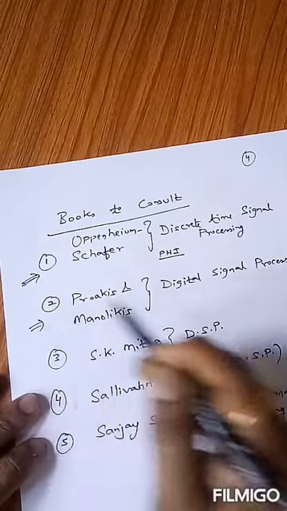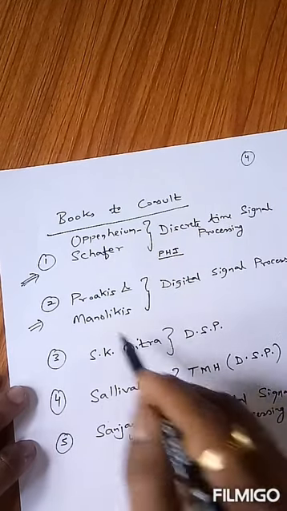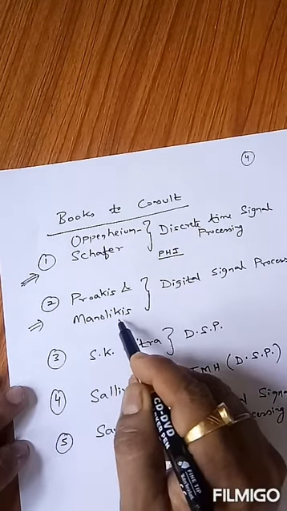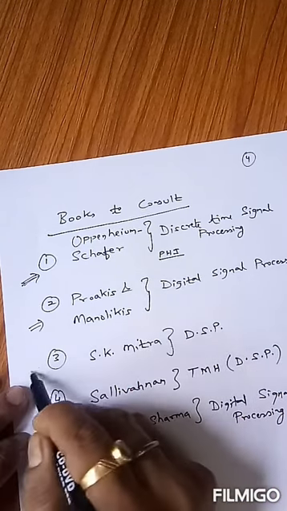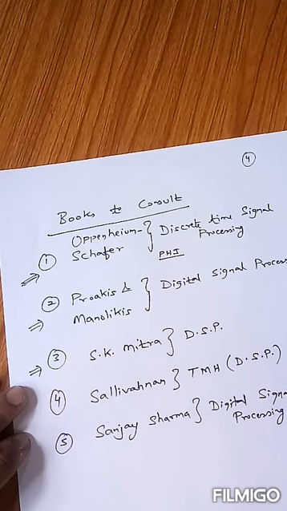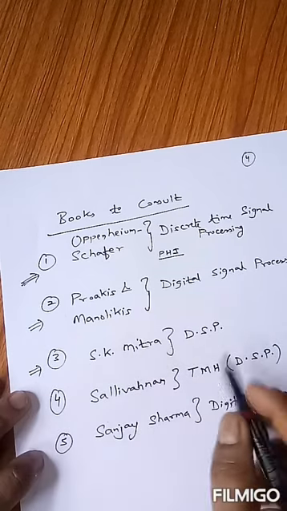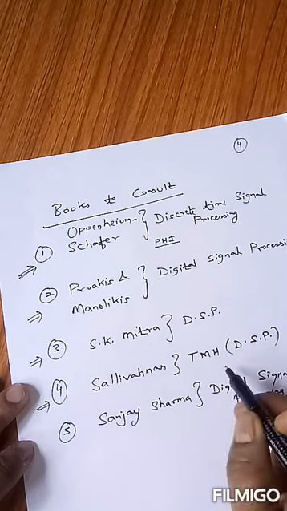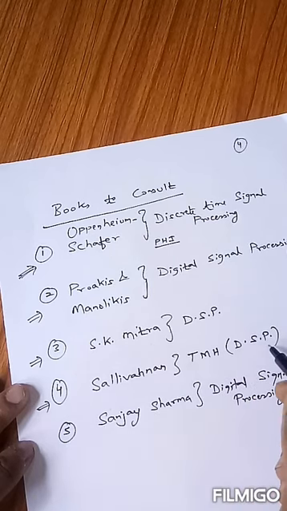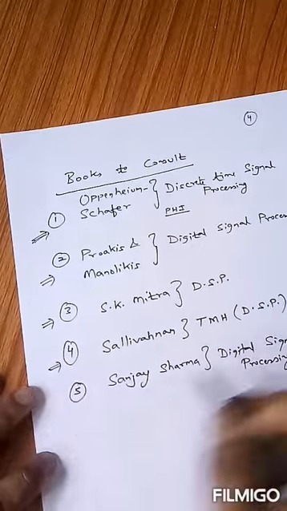Second one is Proakis and Manolakis. These are the authors of this book, and the title of this book is Digital Signal Processing. Third important book to cover this course is S.K. Mitra. Fourth one is Salivahanan to practice numerical questions. It is from TMH, and the title of this book is DSP, that is Digital Signal Processing.